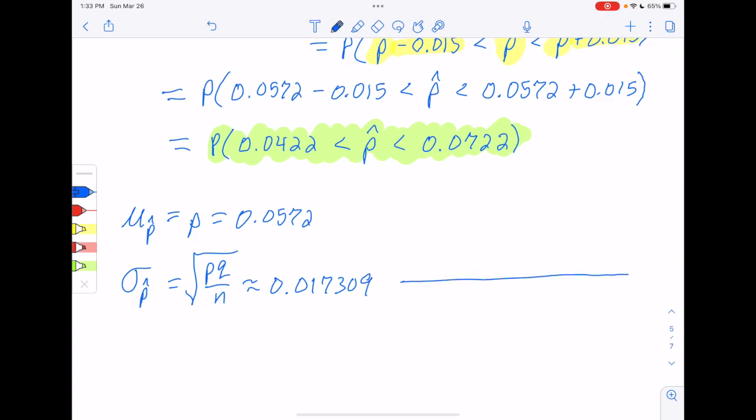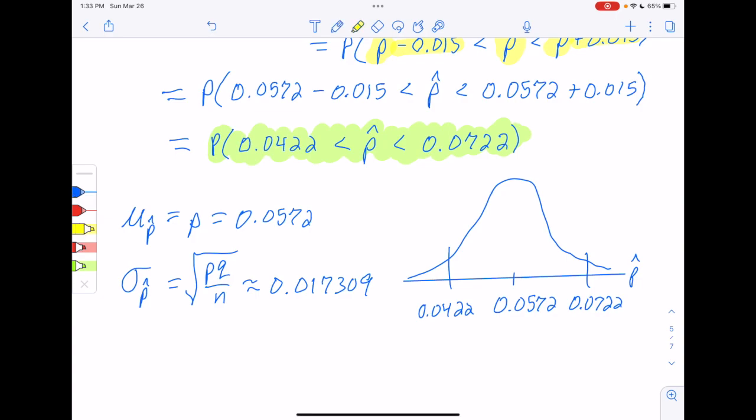All right, so now we start actually getting to work on the probability. Drawing our normal shaped curve for p-hat, putting the mean of p-hat in the center, which is the true value of p. Our two boundaries, on the left we have 0.0422, on the right 0.0722, and we want the area in the middle. So that's what we're trying to find right there.